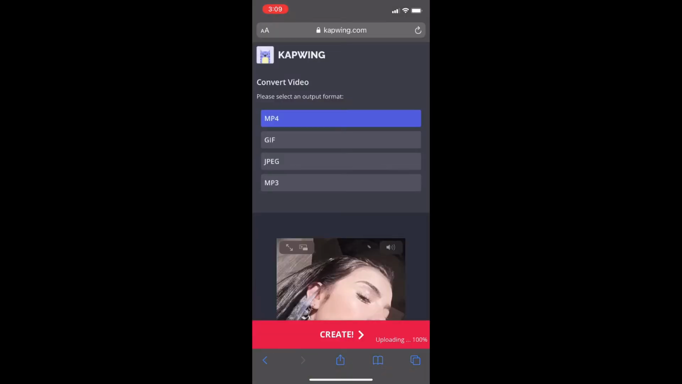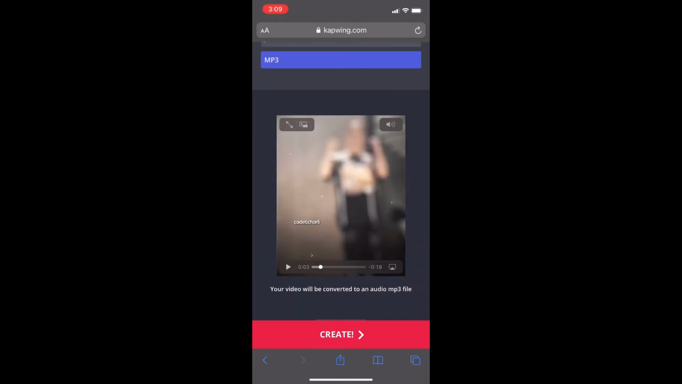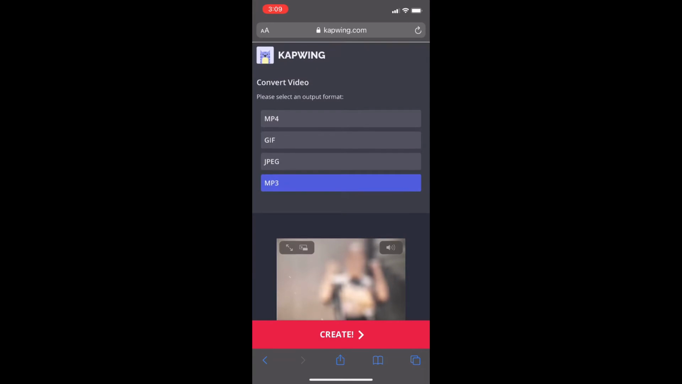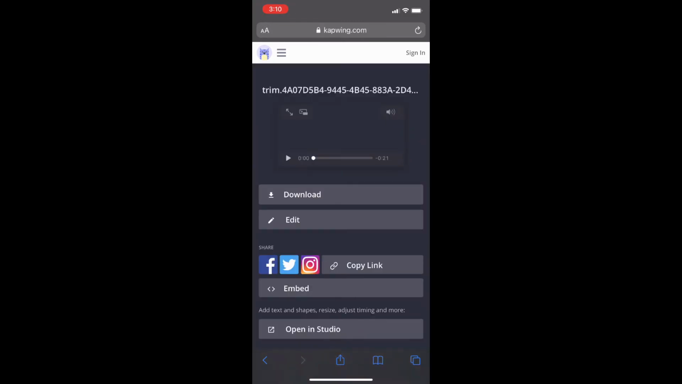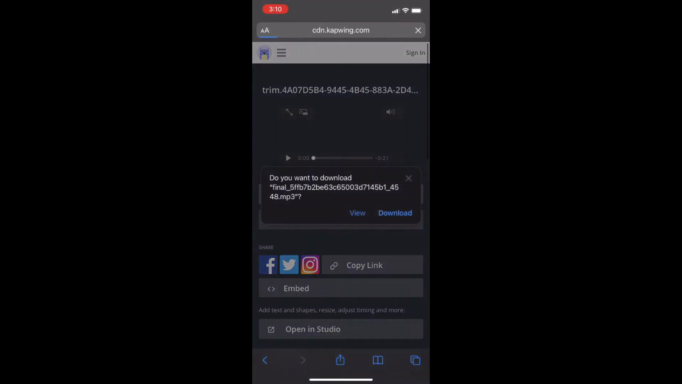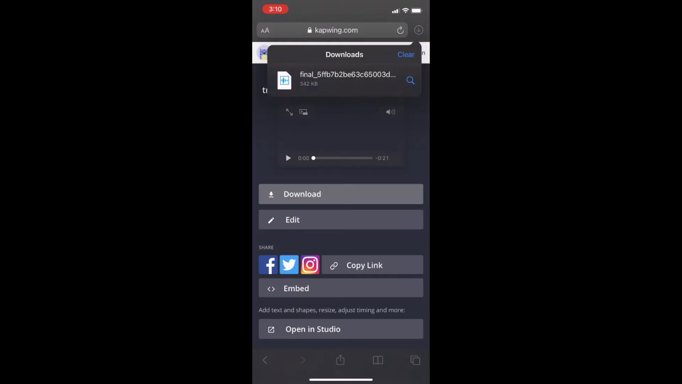I'm going to click MP3 to make it a sound file. Then I will click create and wait for it to download. Once it is downloaded, I will make sure that it has the video I want and then click download and download again, and it will be in my little downloads at the top.